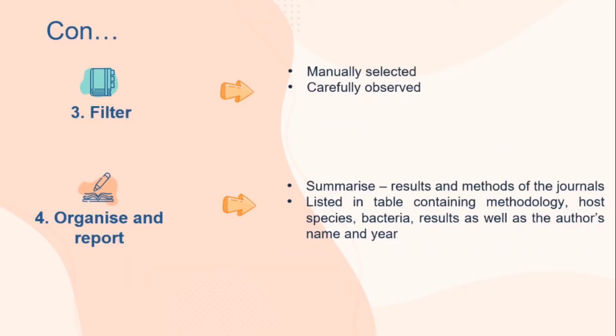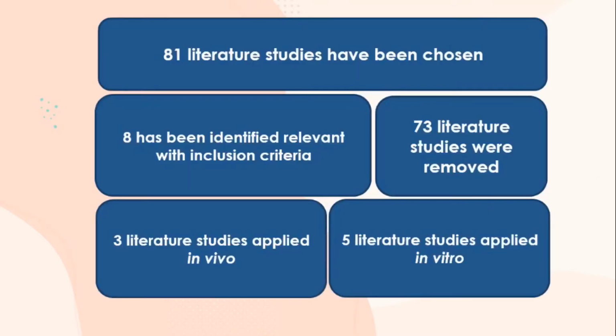For the filter, the journals were manually selected by reading them one by one and carefully observing them to avoid misinterpretation. Lastly, the data were organized in a summary based on the results and methods used, and listed in a table. Of the 81 literature studies that we found, only 8 were identified as relevant to the inclusion criteria. Out of 8 papers, 3 were studied in vivo while the other 5 were studied in vitro.